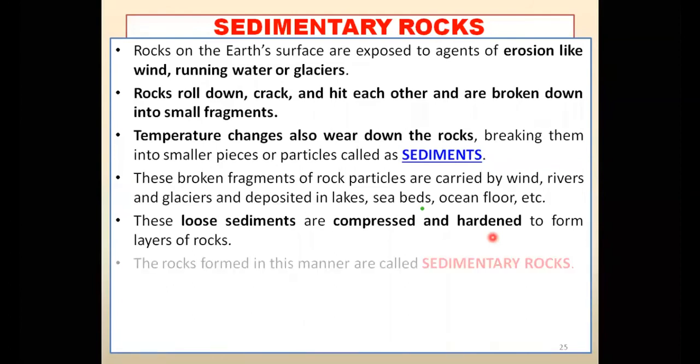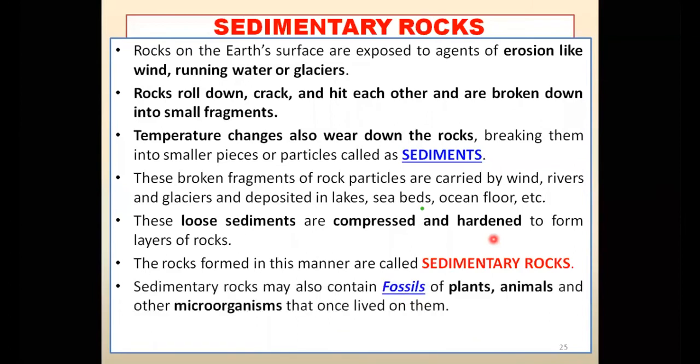तो ये इतना जल्दी नहीं होता. It takes a lot of time. The rocks formed in this manner are known as sedimentary rocks. Now let me show you, sedimentary rocks also contain fossils. अब sedimentary rocks में fossils होते हैं.